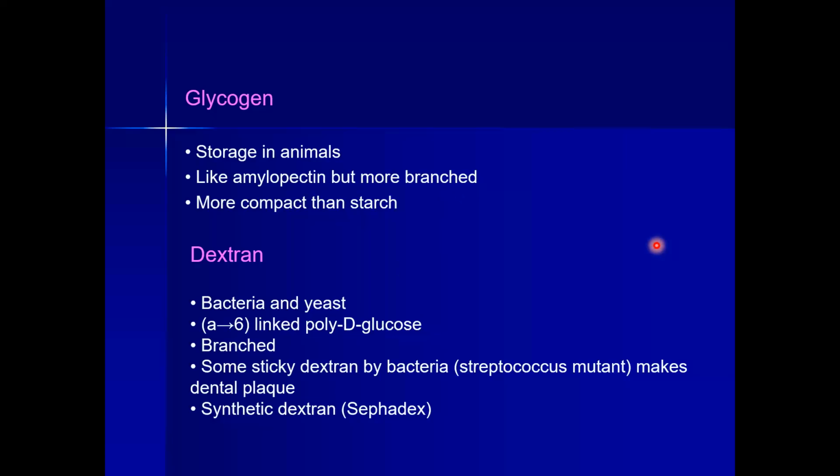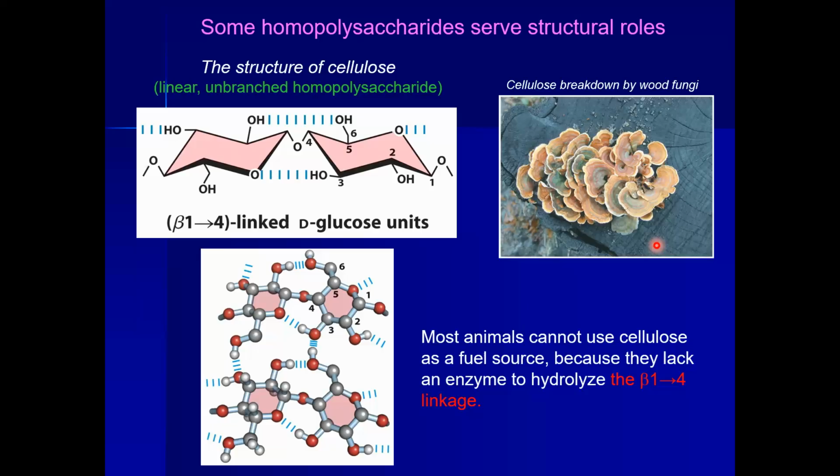And we have some more homopolysaccharides that serve as structural units. For example, cellulose is a linear unbranched homopolysaccharide, and it has beta 1,4 linkages between the glucose.